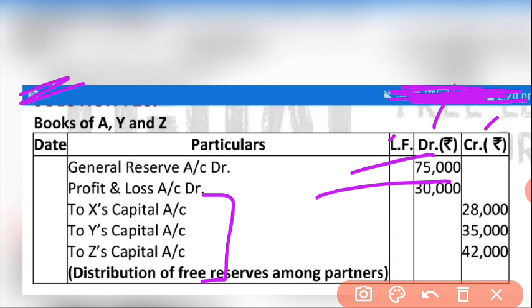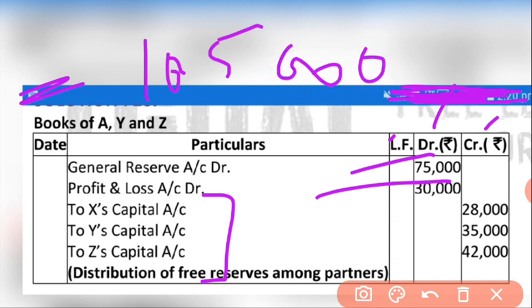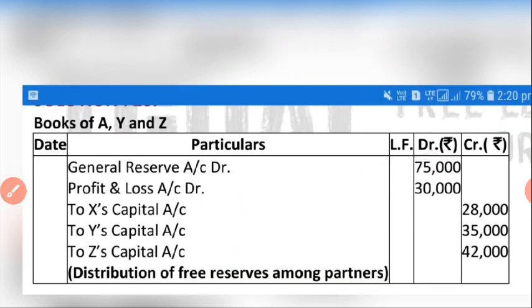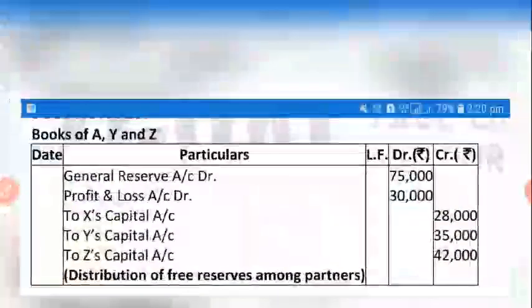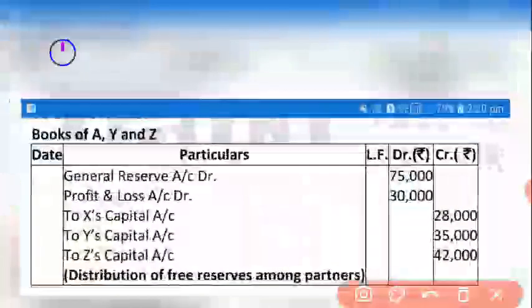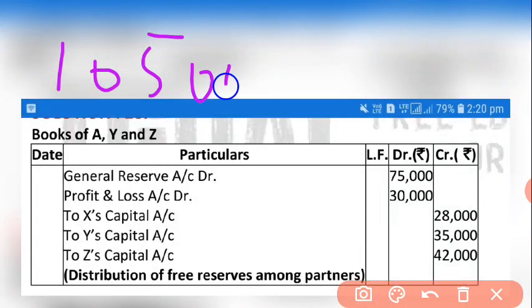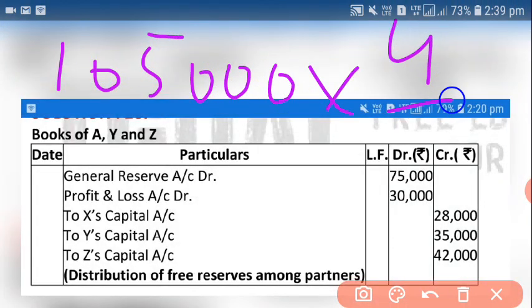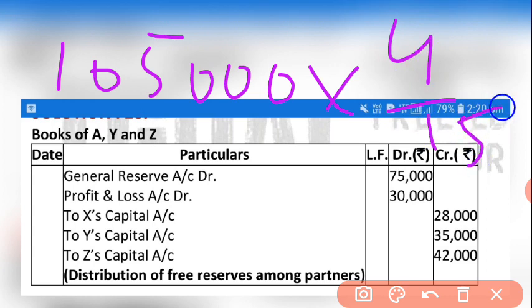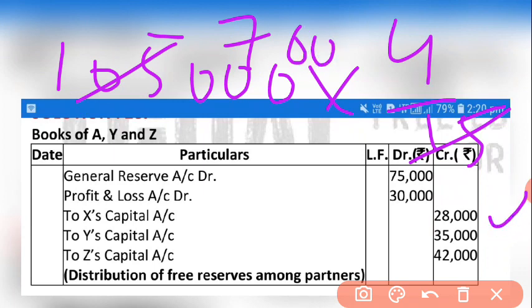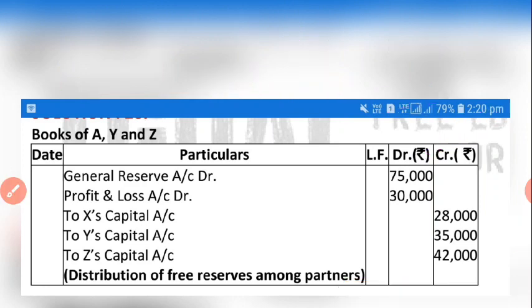The total sum of this will be 75 plus 30, it will be 1,05,000. How much? This will be 1,05,000. What was the sharing ratio? It was 4:5:6. So X will get 1,05,000 into 4 upon 15. So 15 sevens are 105, so 7 fours are 28,000. 7 fives are 35,000 and 7 sixes are 42,000. I hope everybody has got this question.